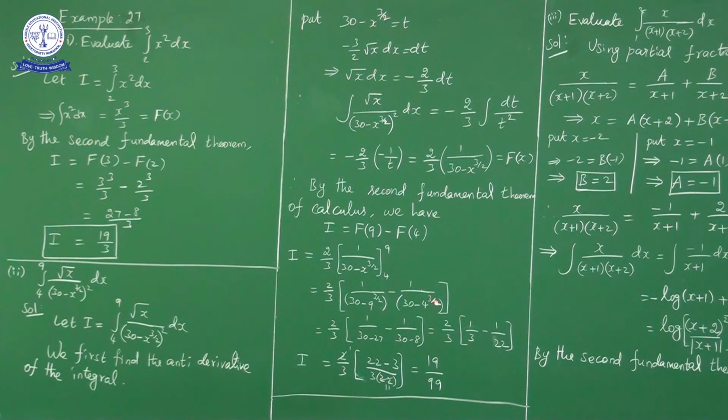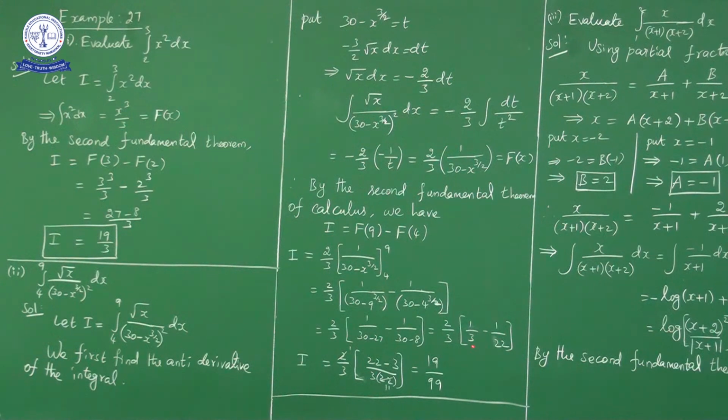So 2 square power 3 by 2, 2 get cancelled, 2 cube. 2 cube is how much? 8. So 1 upon 30 minus 8. Okay, so what we have? 2 by 3 into 1 upon 30 minus 27 is 3, so 1 by 3 minus 1 upon 30 minus 8 is what? 22. So 1 upon 22.